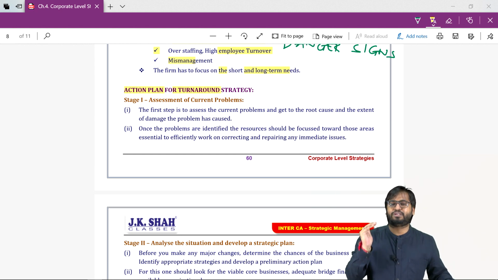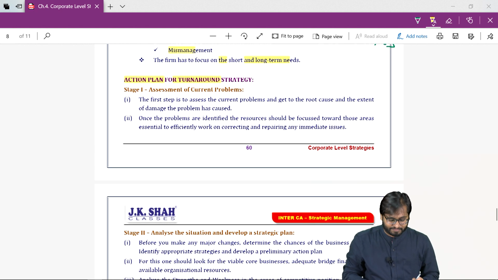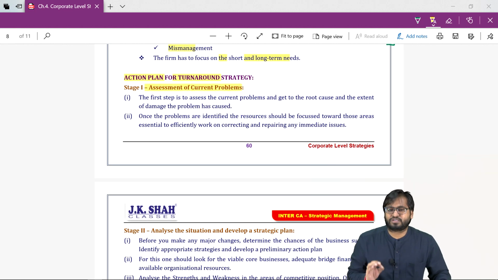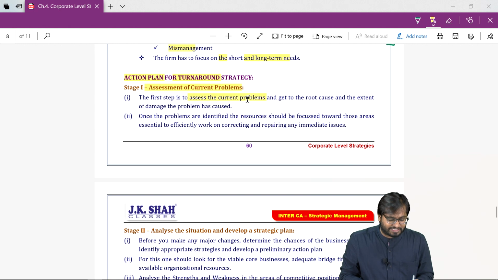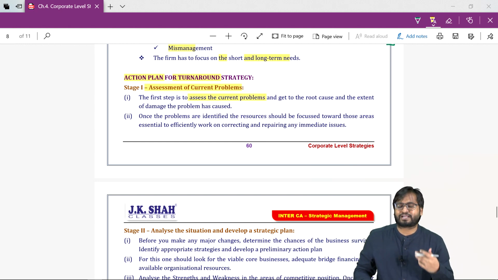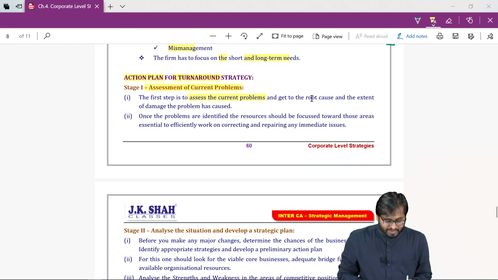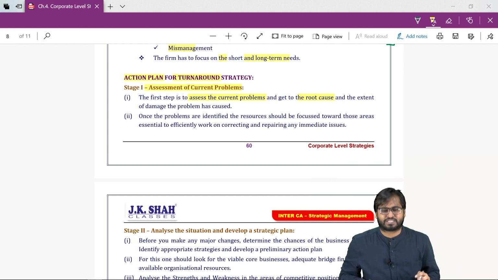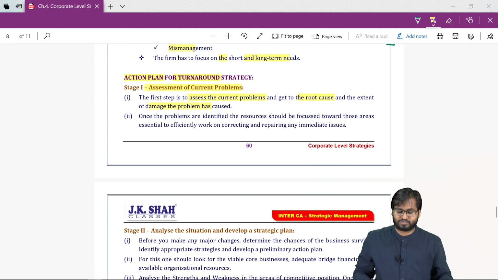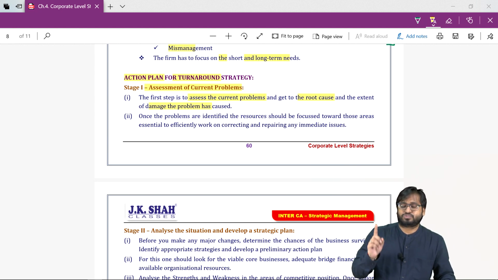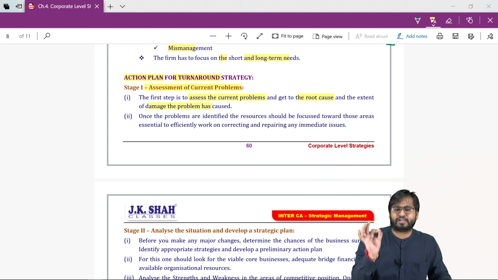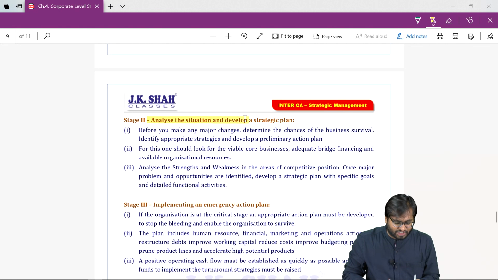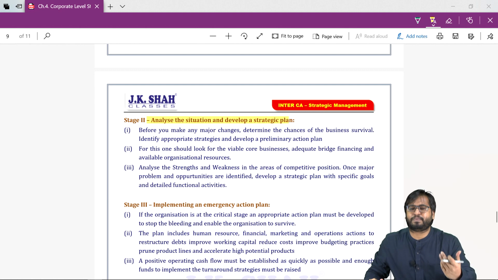So assessment of the current problem. What is the problem? What are the current symptoms? And try to find out the root cause and what sort of damage it has caused. So first step is assessment of current problems. Thereafter, you will analyze the situation and develop a strategic plan.